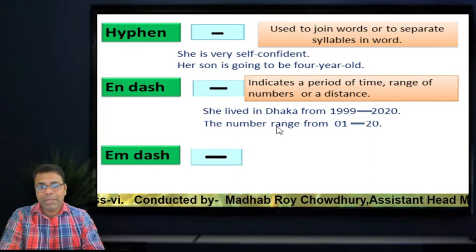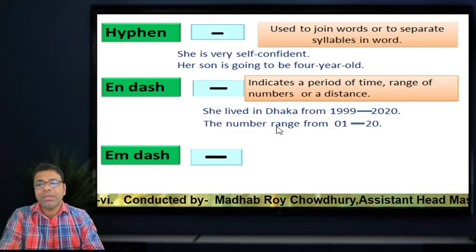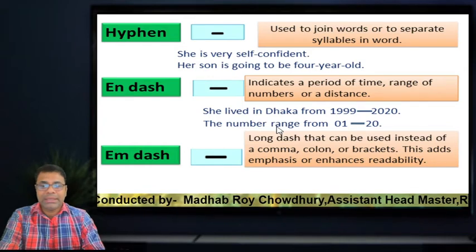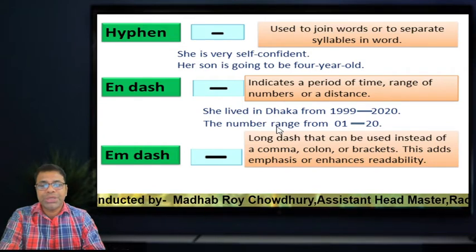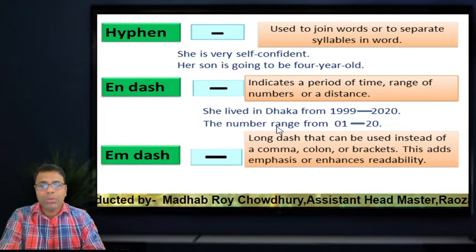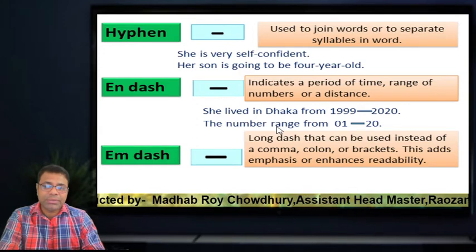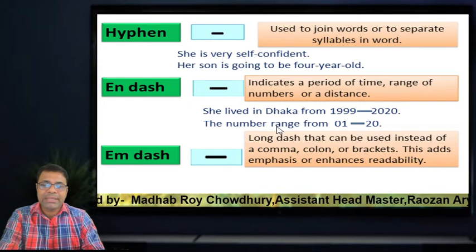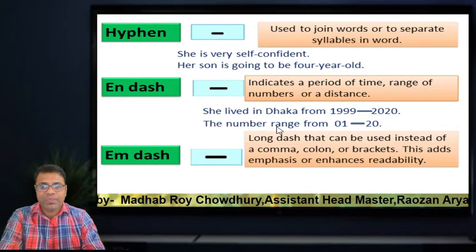Then the em dash. This is much bigger than the hyphen and en dash. It is a long dash that can be used instead of a comma, colon or brackets. It adds emphasis or enhances readability.